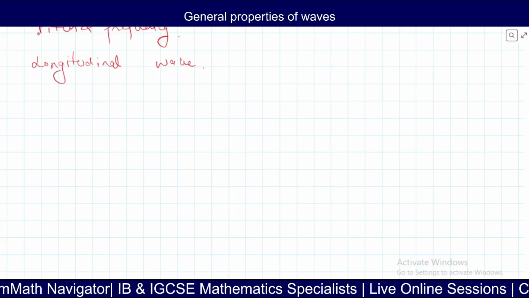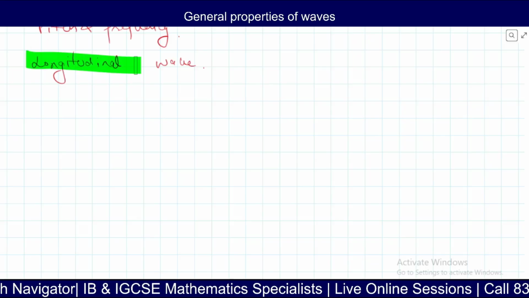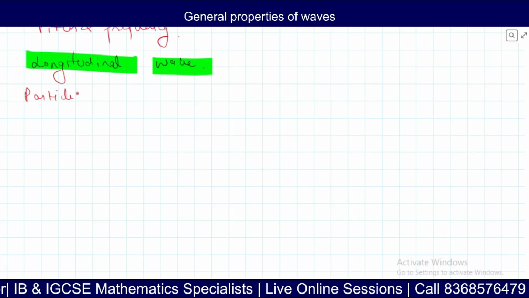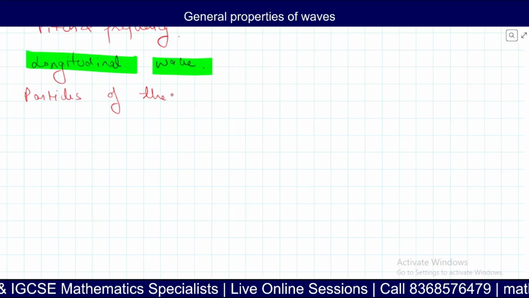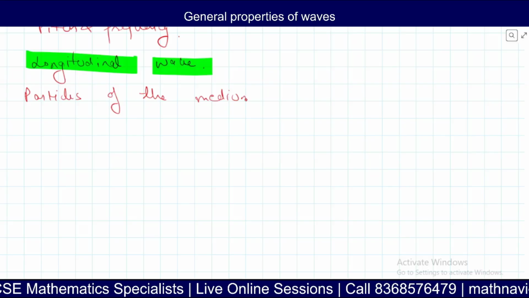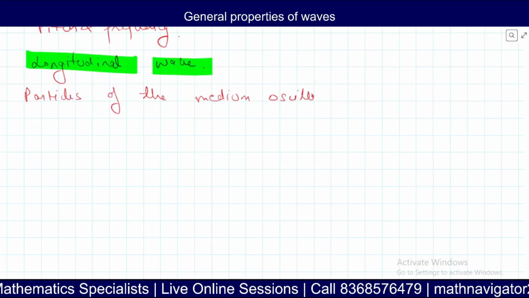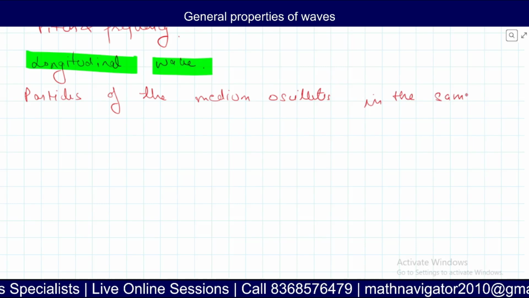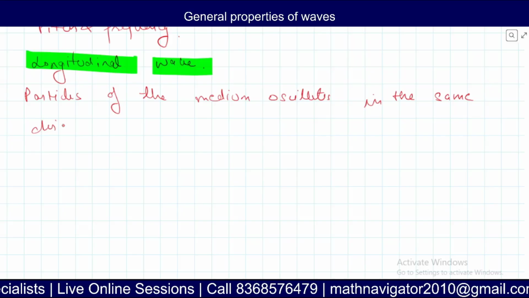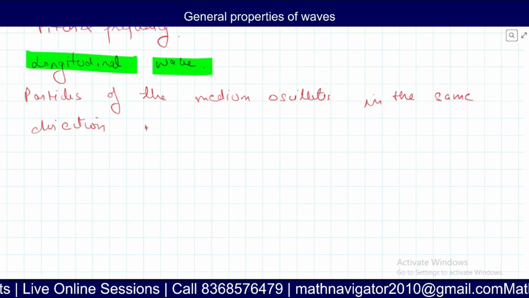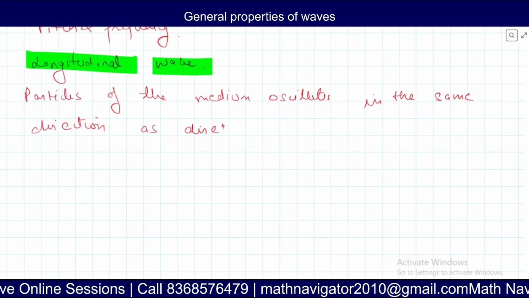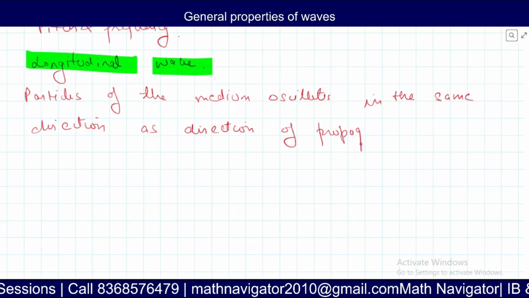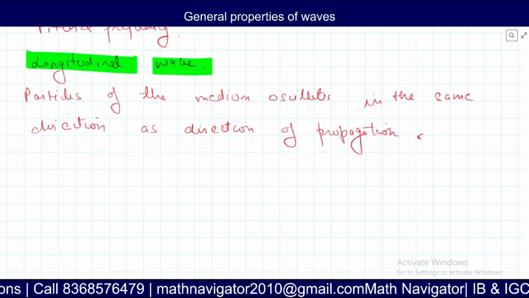So in the case of a longitudinal wave, particles of the medium oscillate in the same direction as the direction of propagation of the wave.